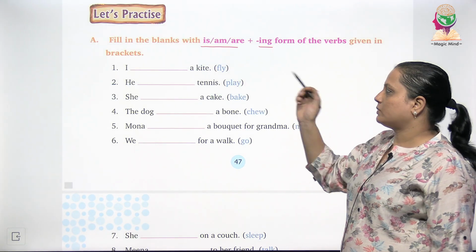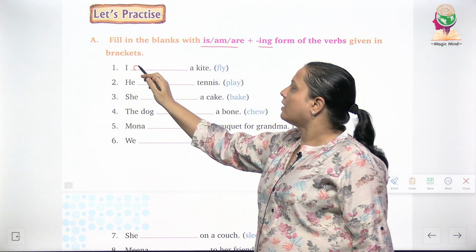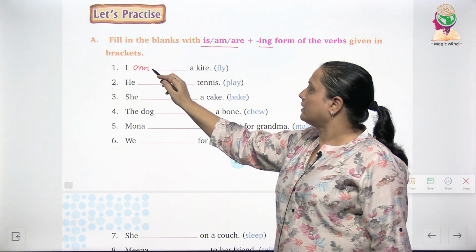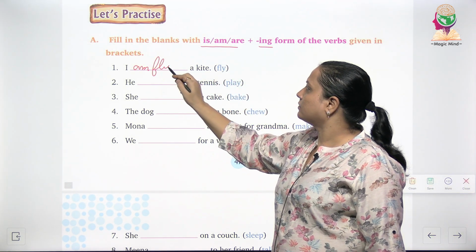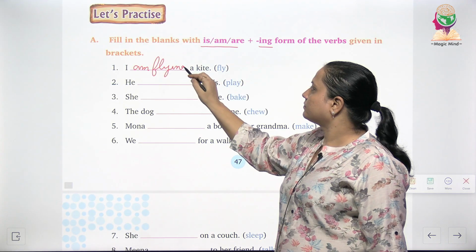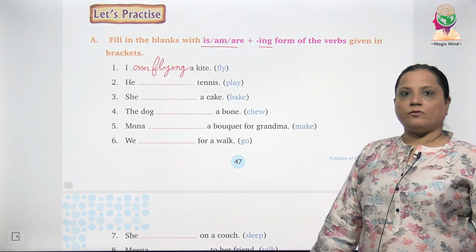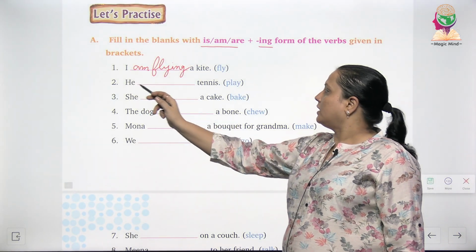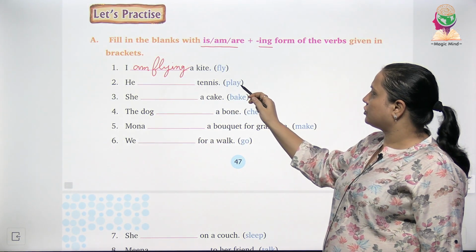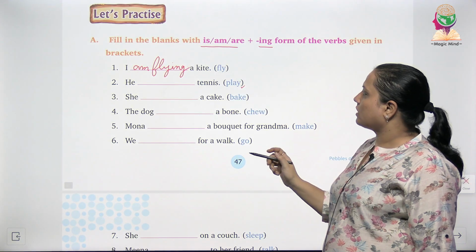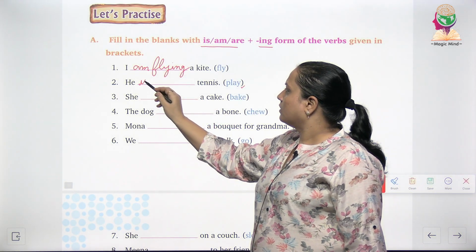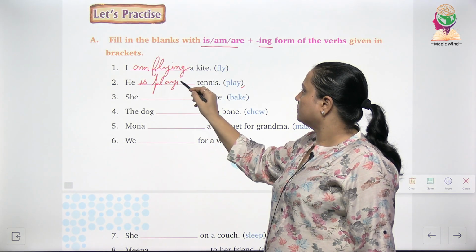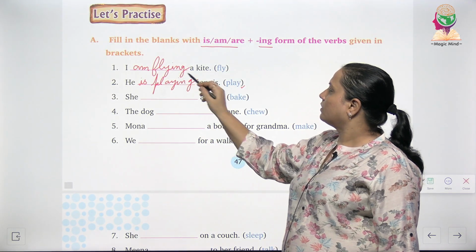with I. तो सबसे पहले हम यहाँ लिखेंगे I am. Now fly word को यूज करना है, हम यहाँ लिखेंगे flying. I am flying a kite. Second, he dash tennis. Play को यूज करना है तो he is playing tennis.